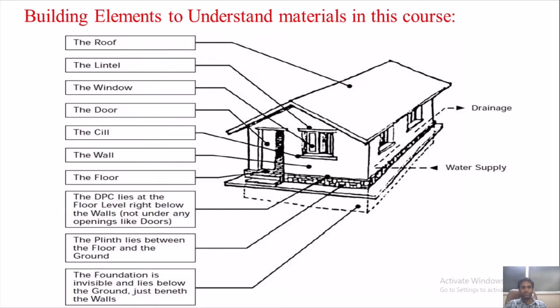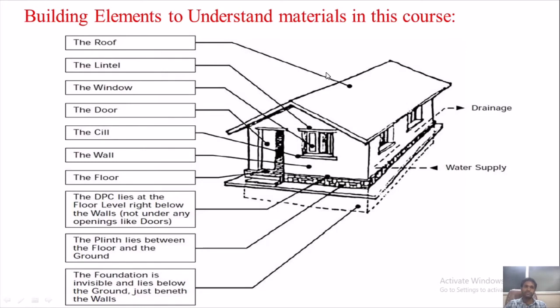Then you can see the pitched roof. It is called a pitched roof because it slopes on the other side. Some flat slabs will come nowadays in RCC slabs. You will have drainage throughout the building, so that when water comes here it will fall down. Then you will have the water supply line. The drainage line is the sanitary line: whatever is inside the bathroom, toilets and kitchen outlets all comes through this line and reaches the outside drains. And one more, water drain vents will also be given here.